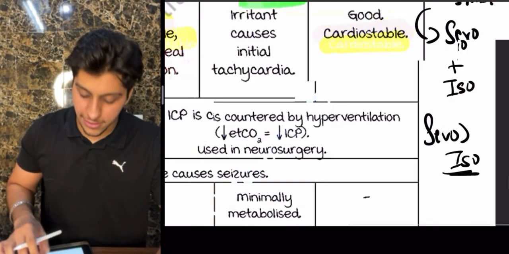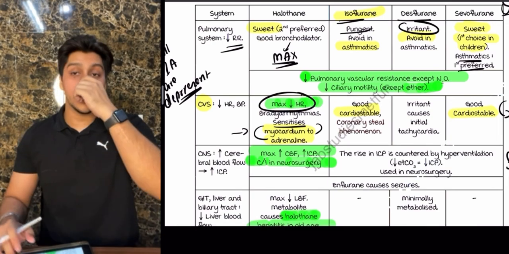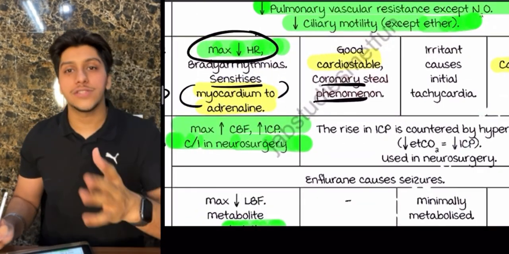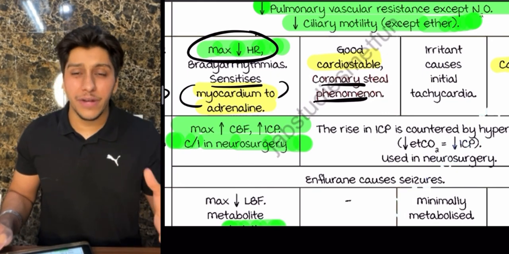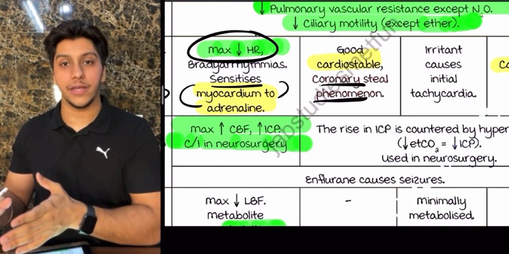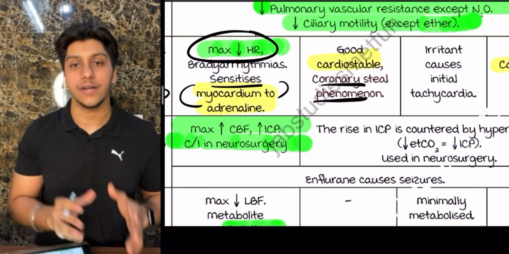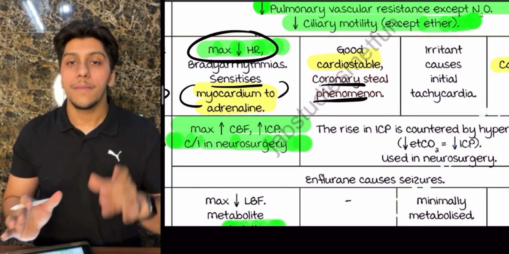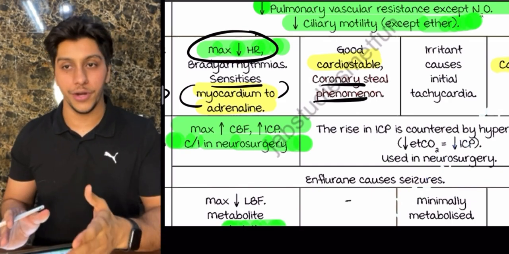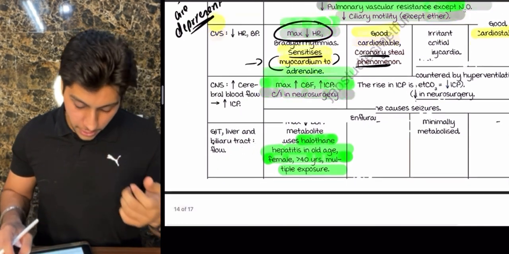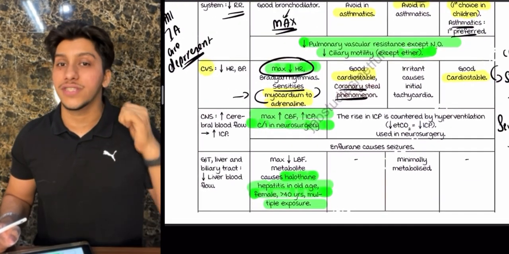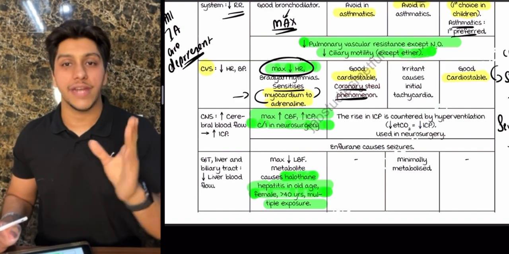The reason is a theoretical one: isoflurane has something called the coronary steal phenomenon. Coronary steal is where it transfers the blood from the ischemic area to the non-ischemic area, which we don't want. This is the theoretical aspect. That is why if they ask you for one, remember sevoflurane is something which we prefer over isoflurane. Next, with respect to cardiovascular, regarding why we are not giving desflurane: because it is an irritant, in the starting it gives tachyarrhythmias.